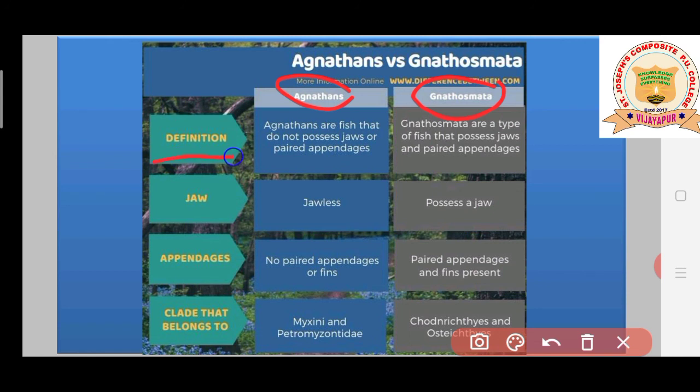Agnathans are fish that do not possess jaws or paired appendages. So there are no paired legs and there are no jaws where teeth are embedded. Jaws means the part of the mouth where teeth are embedded. They do not possess this, so they are also called jawless.